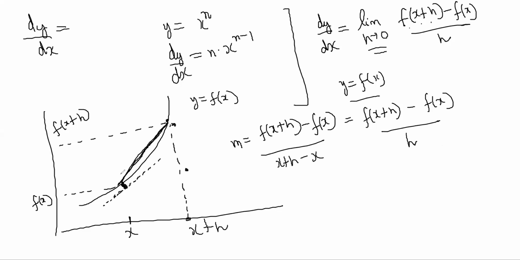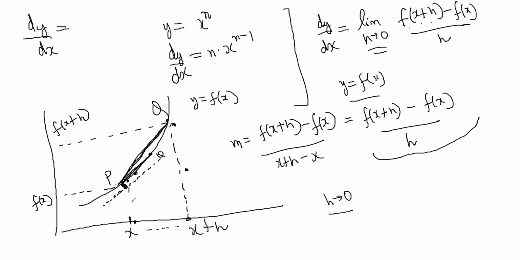So what people figured out is: what happens if, with this point called P and this point called Q, I bring my point Q closer and closer to P? Right now PQ was a chord, and the slope of the chord was this thing. Now think about if Q came here, the slope of the chord will be something else. Then Q came here, then Q came here. What does it mean to bring Q closer to P? It means make h tend to 0. Bring it closer and closer here.